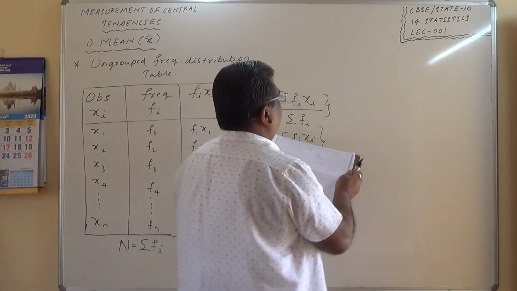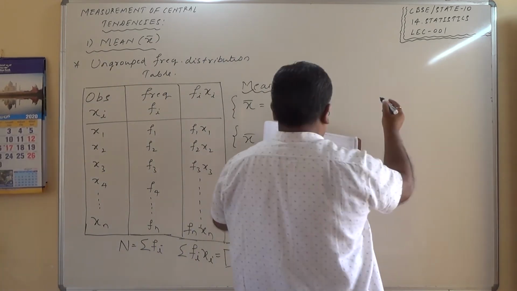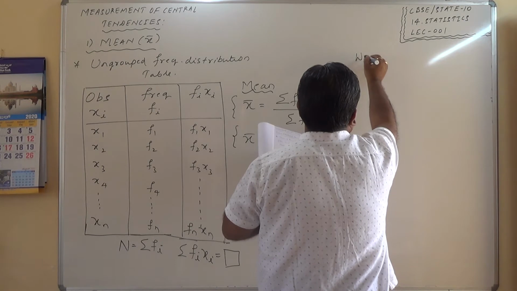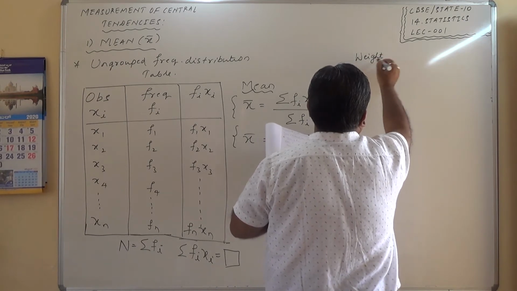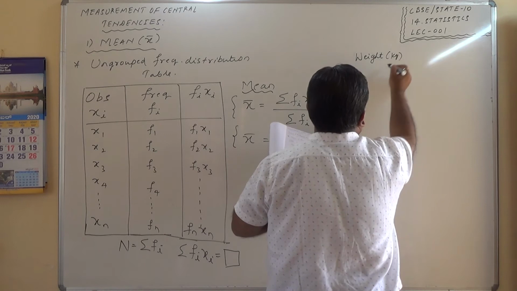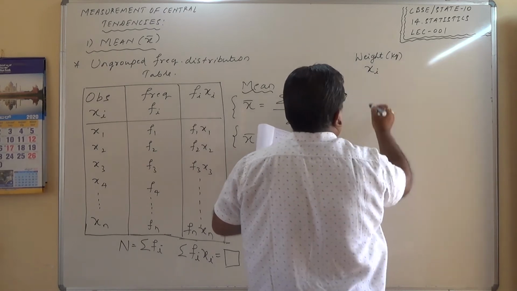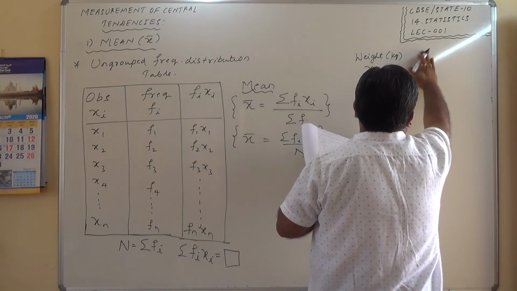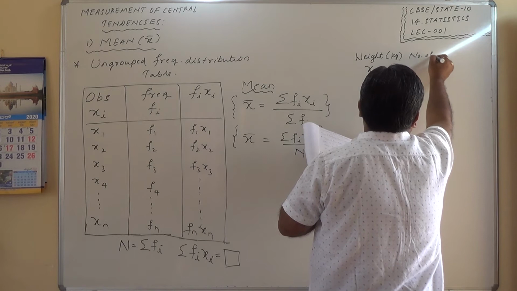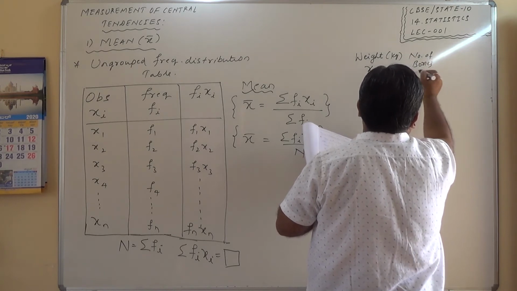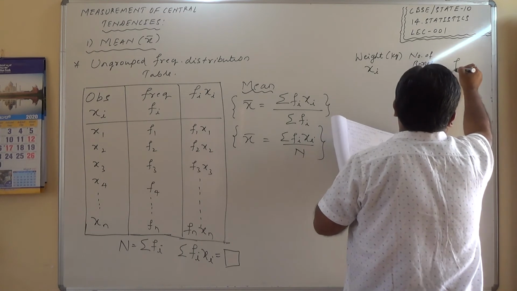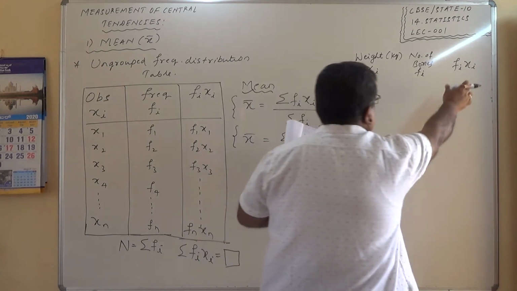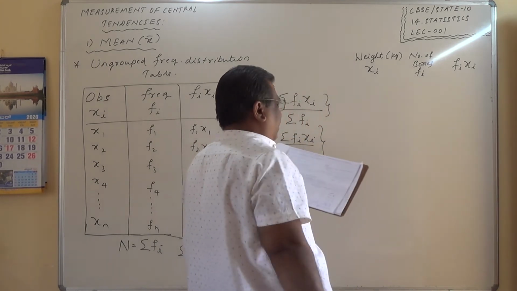This is the weight of boxes in kg, which is xi, this is the frequency, the number of boxes fi, and here it is fi into xi. I require three columns. Generally the first two columns will be given to you.